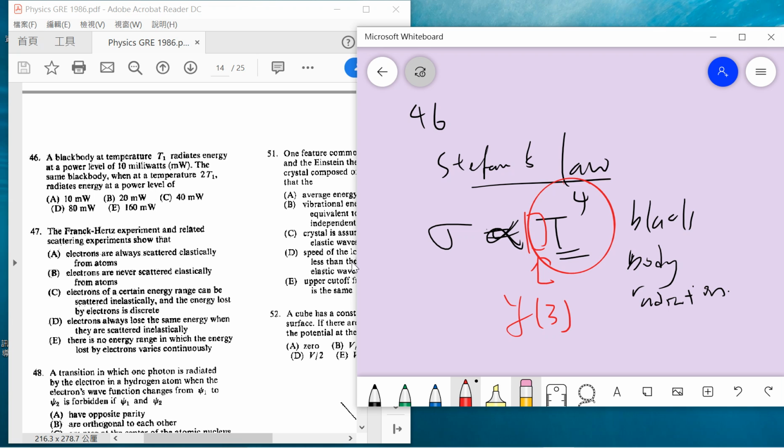This is an old question. You can see this question is very popular in the GRE physics. I promise that you have an 80% chance to see it again. So the answer is E.